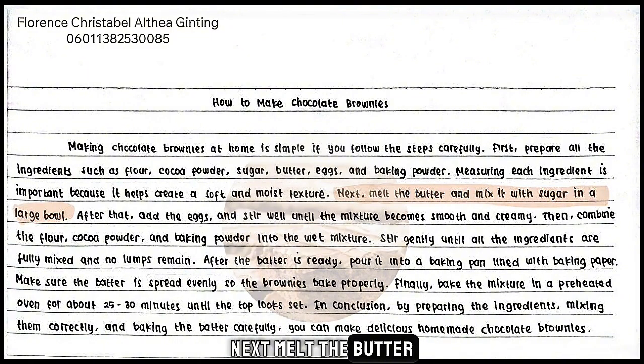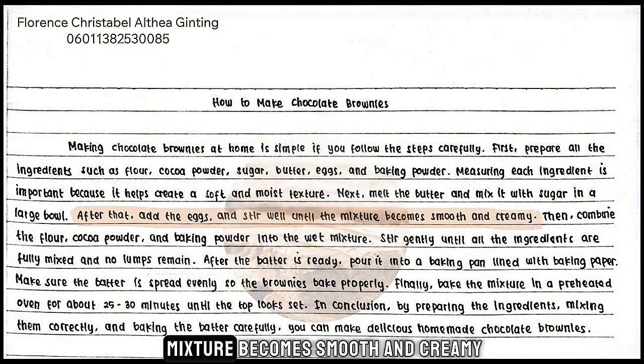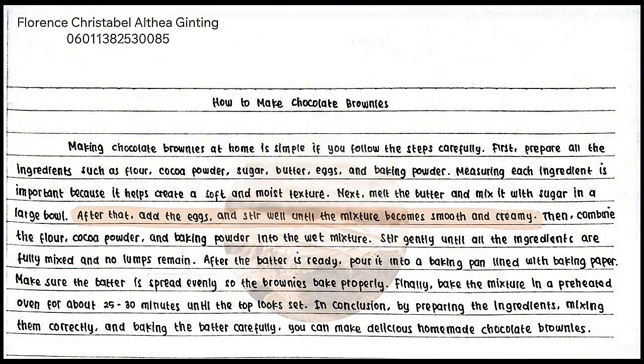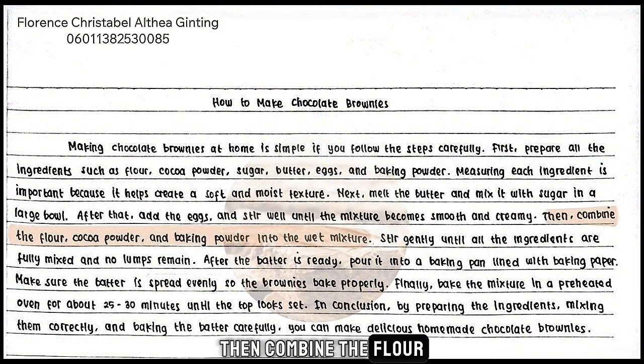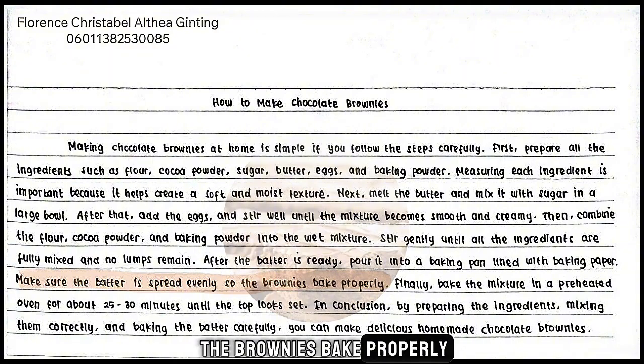Next, melt the butter and mix it with sugar in a large bowl. After that, add the eggs and stir well until the mixture becomes smooth and creamy. Then, combine the flour, cocoa powder, and baking powder into the wet mixture. Stir gently until all the ingredients are fully mixed and no lumps remain. After the butter is ready, pour it into a baking pan lined with baking paper. Make sure the butter is spread evenly so the brownies bake properly.